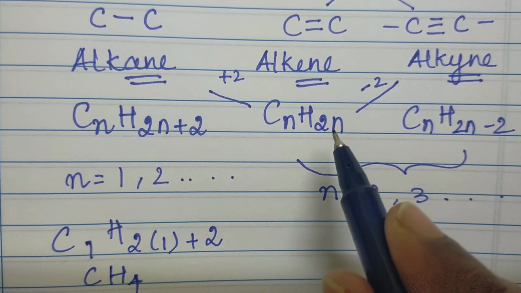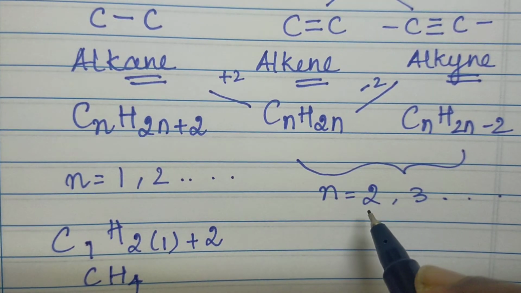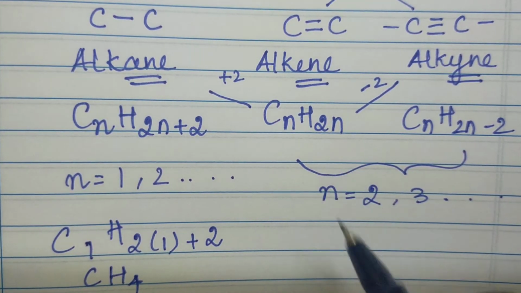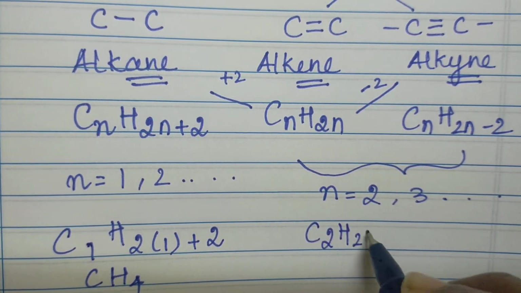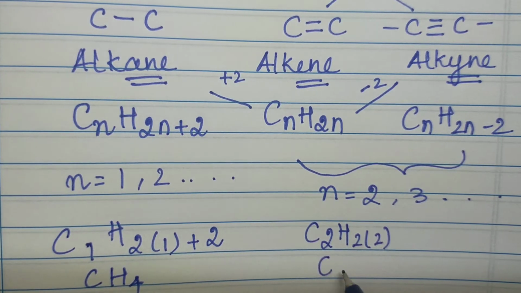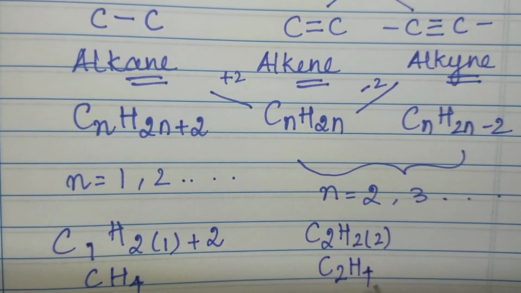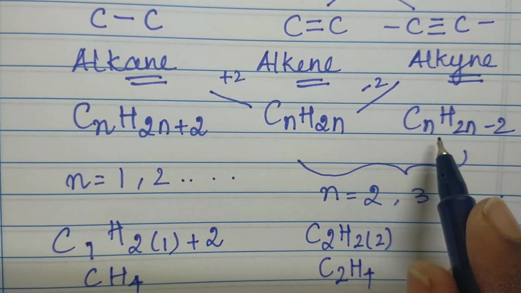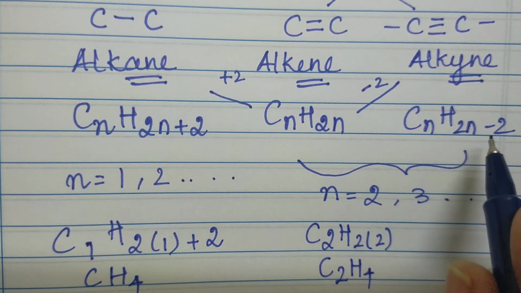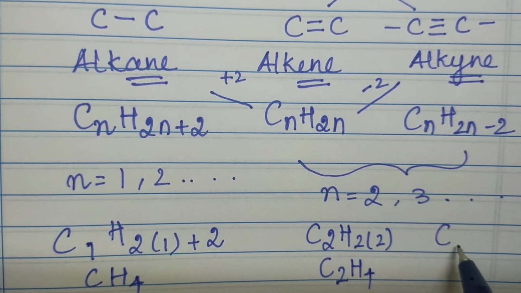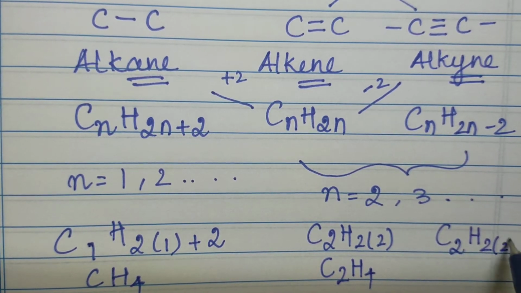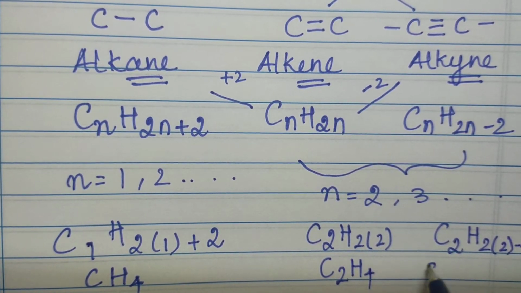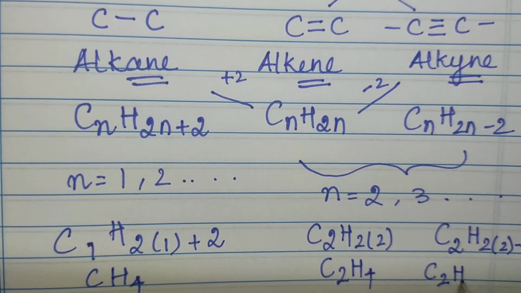Now let us try the first number, that is 2, for alkene. So it becomes C2H2×2, which is C2H4. You can also try CnH2n-2 for 2. So this is C2H2×2-2, which is C2H2.